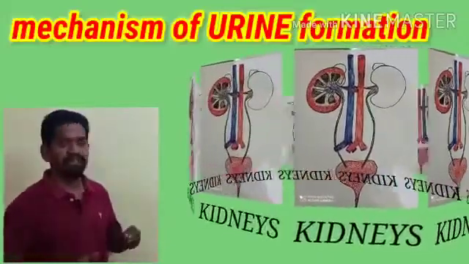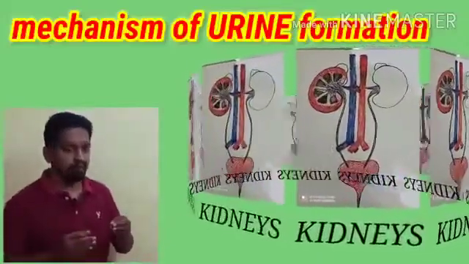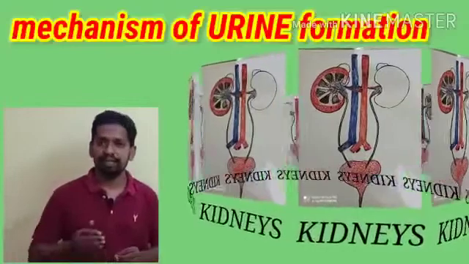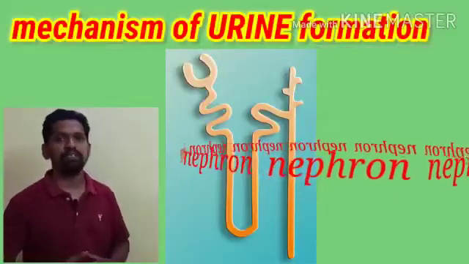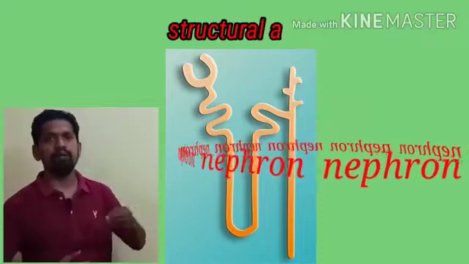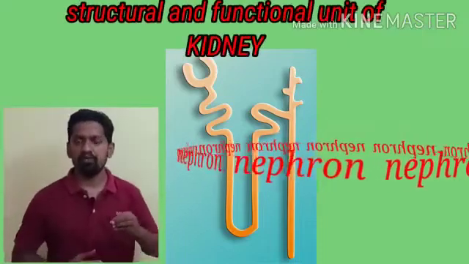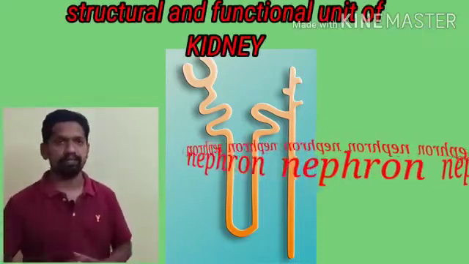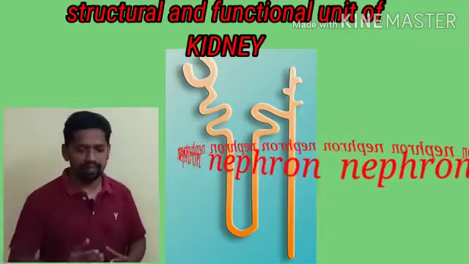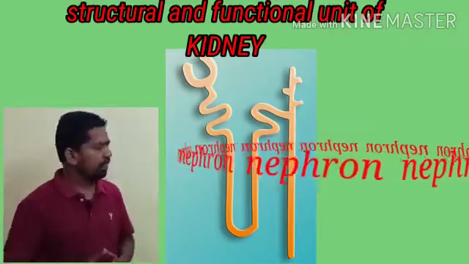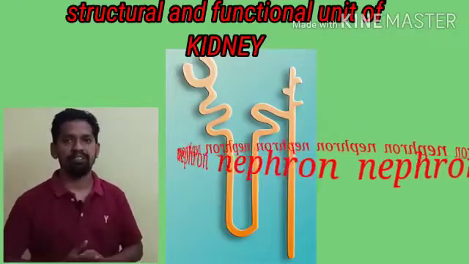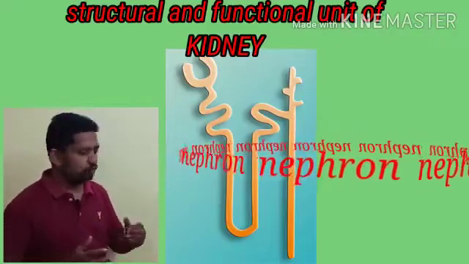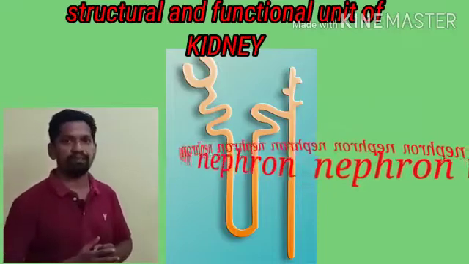As a part of kidney, we discussed already the most important structure in the kidney known as nephron or uriniferous tubule. And of course, nephron is also known as structural and functional unit of the kidney. Today, we are discussing how the nephron plays an important role in urine formation. We know the different parts in the nephron.